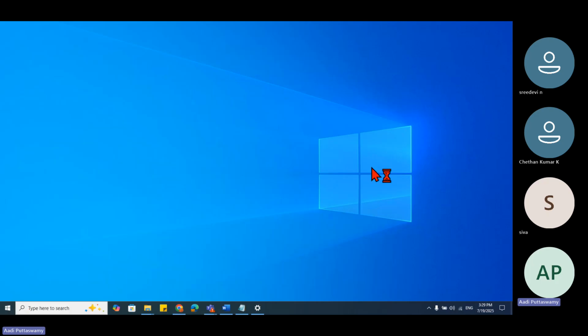It will open now. You can see that we are trying to open Power BI Desktop. You know what a desktop is? That is offline. It will take some time.